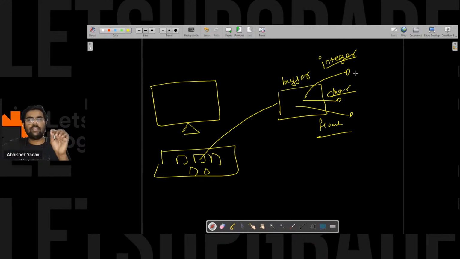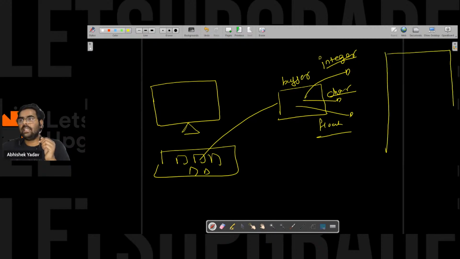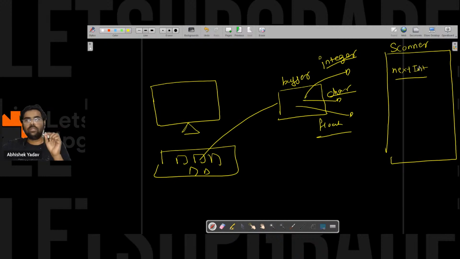That function is defined inside the Scanner class, and inside that class you have a function nextInt to take the input from the user and convert it into integer format. Similarly, there are functions to take float and double.